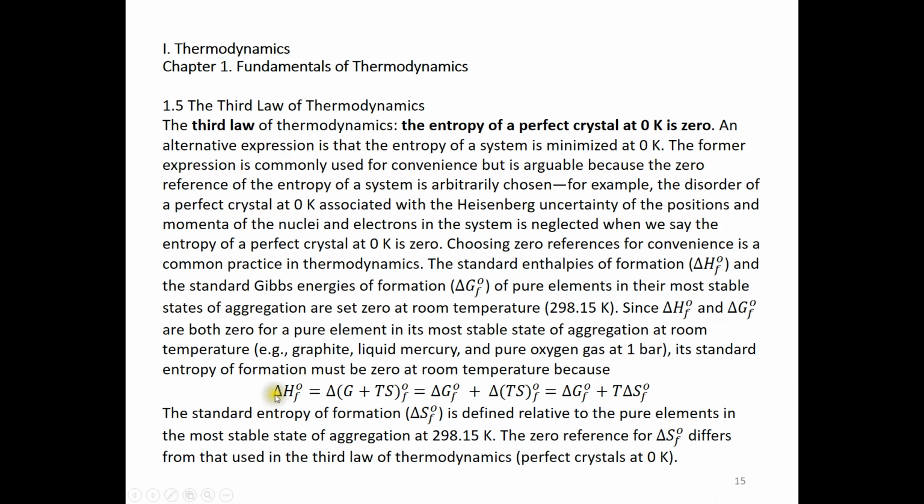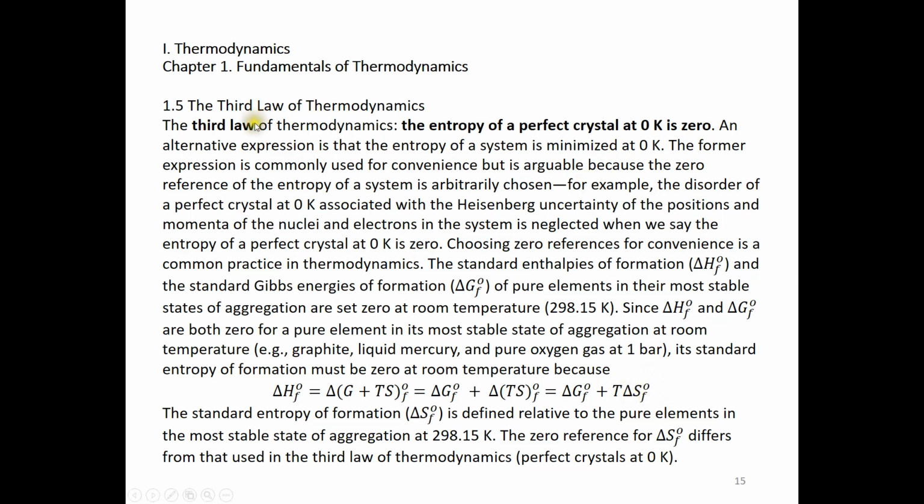So we can use this derivation to get this: the standard enthalpy of formation is equal to the standard Gibbs energy of formation plus the temperature times the standard entropy of formation. At room temperature, T is 298 K, and for this pure helium gas at 1 bar pressure, its enthalpy of formation is 0, its Gibbs energy of formation is 0, therefore its entropy of formation is also 0.